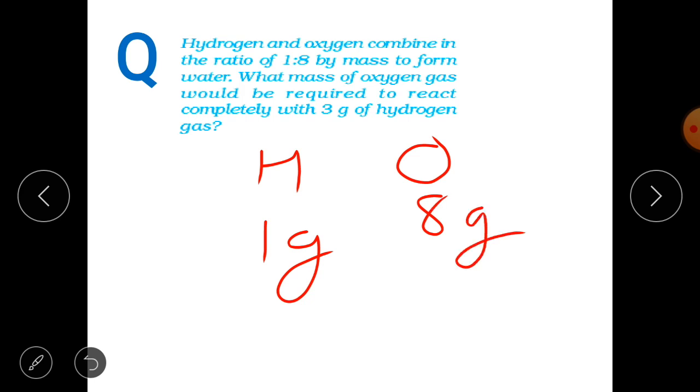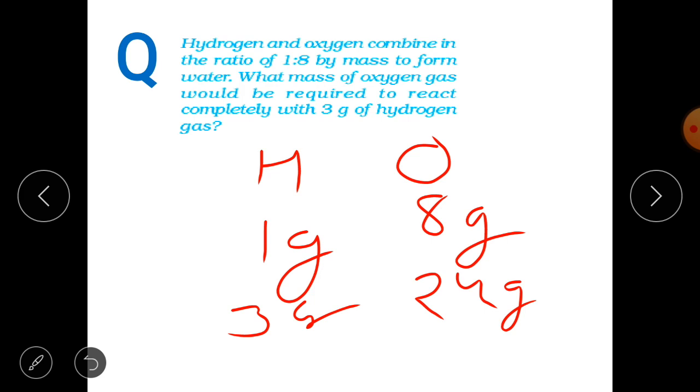This time you have 3 gram of hydrogen. How much oxygen do you require now? Obviously, if hydrogen has become 3 times, then your oxygen is going to become 3 times. You will need 24 gram of oxygen. Just a unitary method type question.